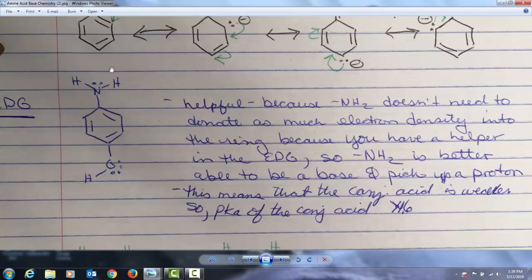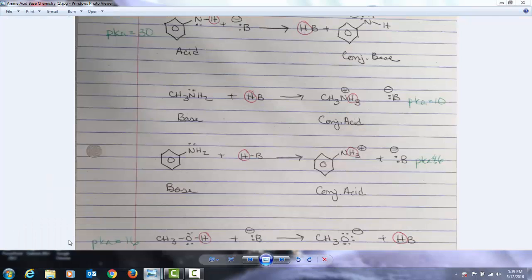And if this becomes a stronger base, that means that the corresponding conjugate acid is weaker. So the pKa of the conjugate acid will be greater than 4.6, which is aniline's conjugate acid's pKa. That will mean that those acids are weaker. And again, we are talking about the conjugate acid of these bases.